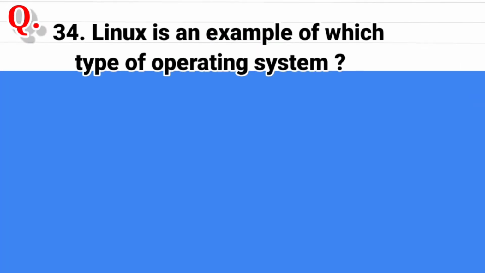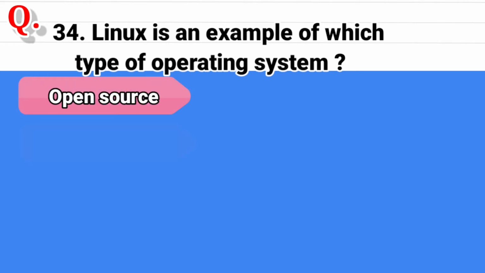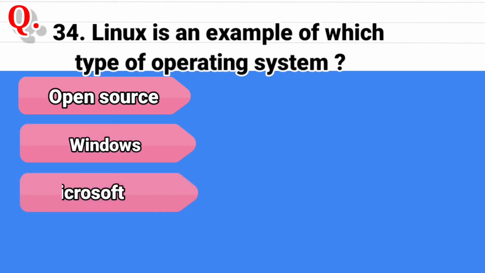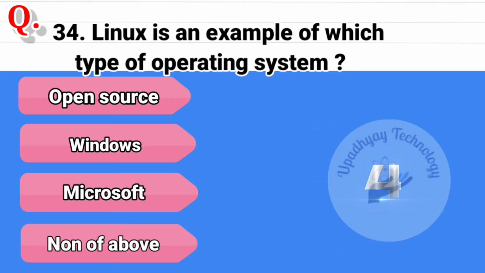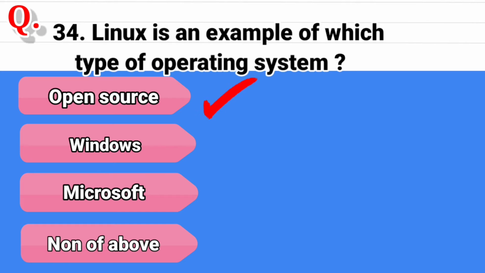Question number 34. Linux is an example of which type of operating system? And the options are open source, second option is Windows, third option is Microsoft, and the last option is none of above. And the correct answer is open source.